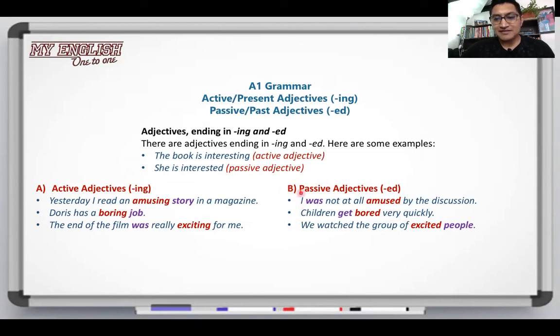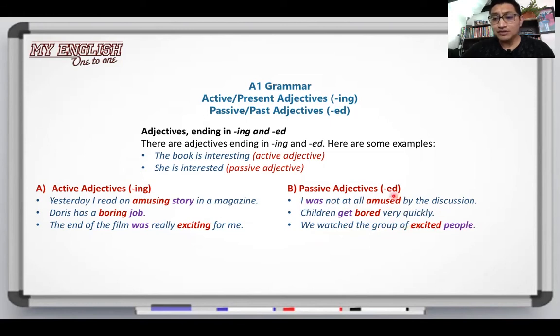Now, in the passive adjectives, they end in ed. For example, I was not at all amused by the discussion. Children get bored very quickly. We watched the group of excited people.